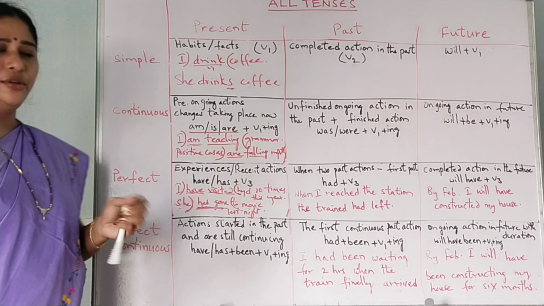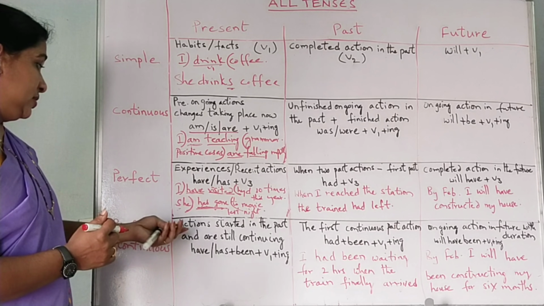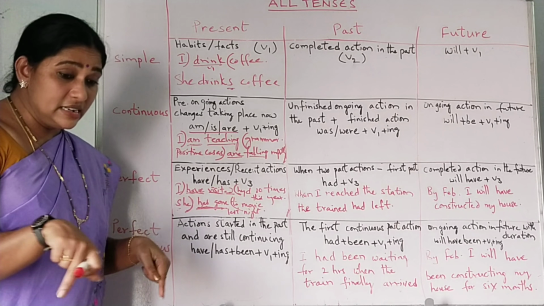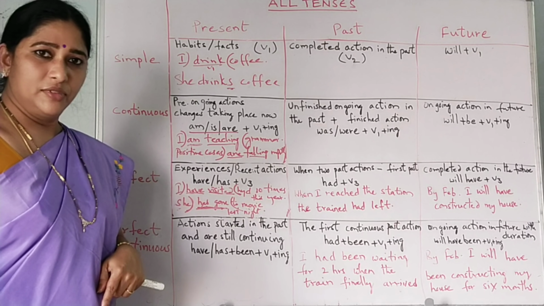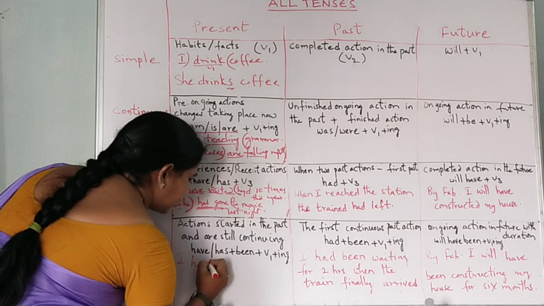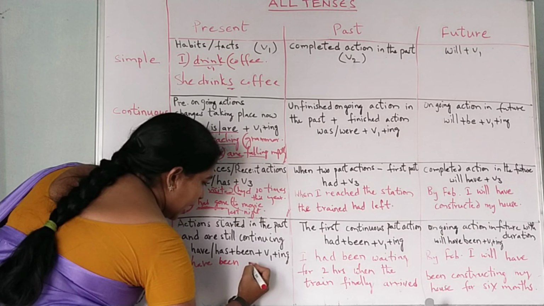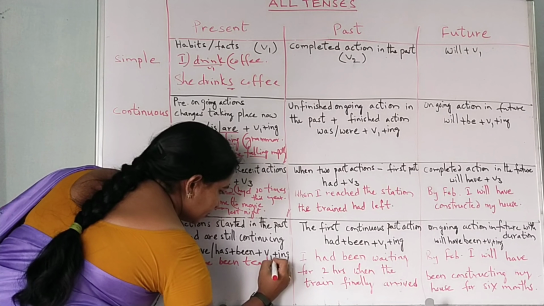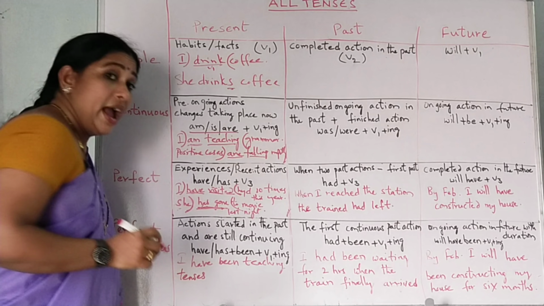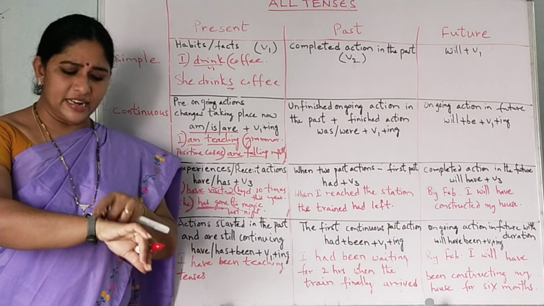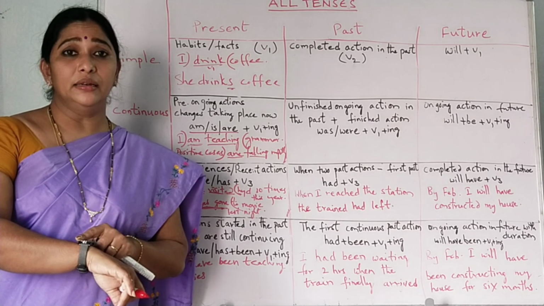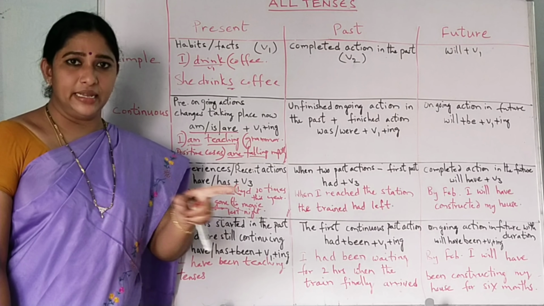And present perfect continuous is very important. The action started earlier in the past and still it is continuing in the present. See, I have been teaching tenses. When did I start teaching tenses? Nearly 10 minutes ago. Now it is 3:10.